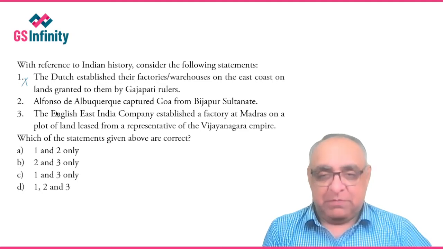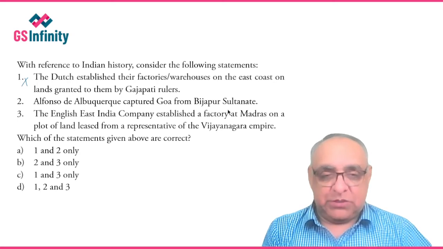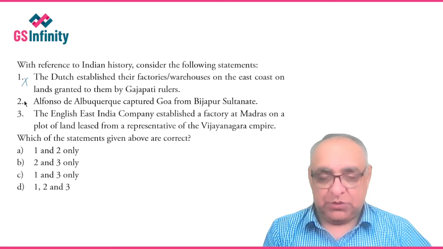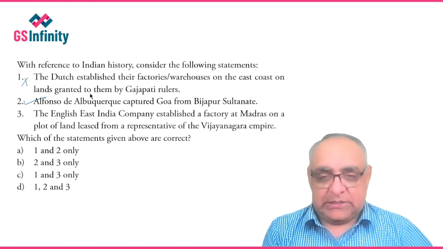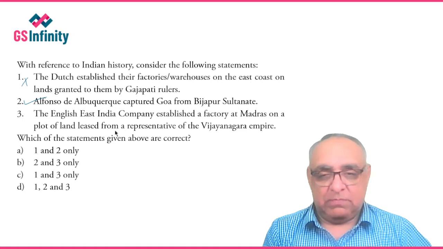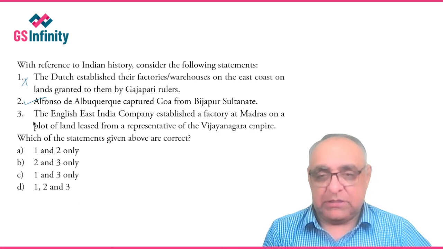The second statement, Alfonso de Albuquerque captured Goa from Bijapur Sultanate. Yes, this statement is correct. He captured Goa from Bijapur Sultanate for the Portuguese. The next is, the English East India Company established a factory at Madras on a plot of land leased from a representative of the Vijayanagara Empire. Yes, this statement is correct.